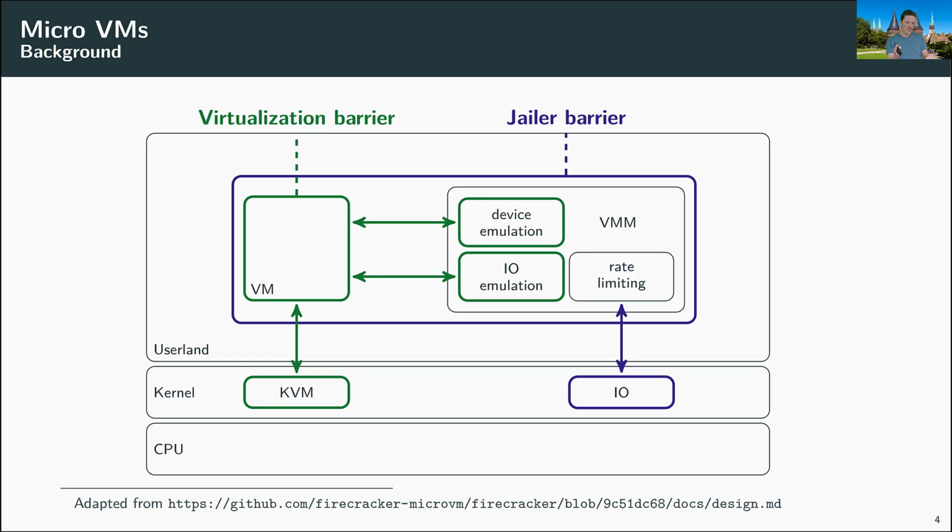Okay, so as you can see, this is a pretty typical virtual machine setup. The only difference here, or the special thing for Firecracker, is that the VMM is very lightweight, a very short or small code base that only supports a couple of well-defined devices and I/O emulations. So it is not fully fledged like QEMU, where you can just plug in any PCI device and it will work. But Firecracker is tailored to being lightweight and fast. So it only runs on Linux, and it only supports a couple of devices.